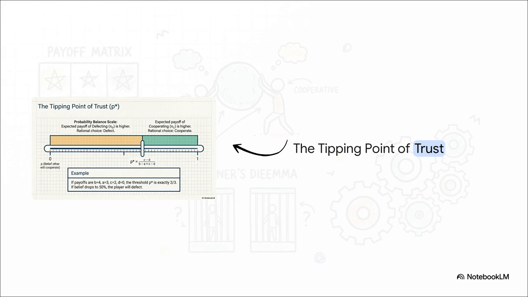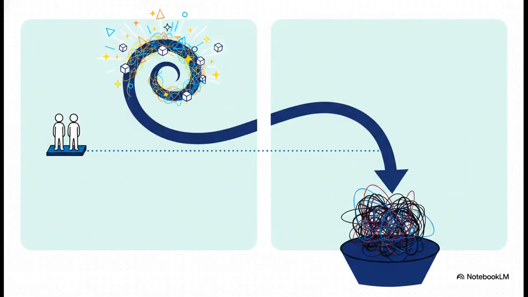So let's say the math of a particular game sets that threshold at 2/3. If your belief that your partner will cooperate drops to just 50%, which obviously is below the threshold, the entire scale tips. The expected payoff of defecting is now mathematically higher, and the strictly rational choice flips straight to defection. Just like that, trust is completely broken. And what this means for society at large is pretty profound.